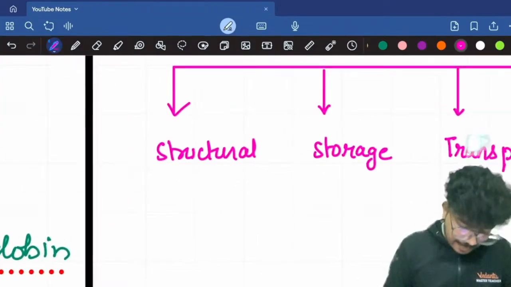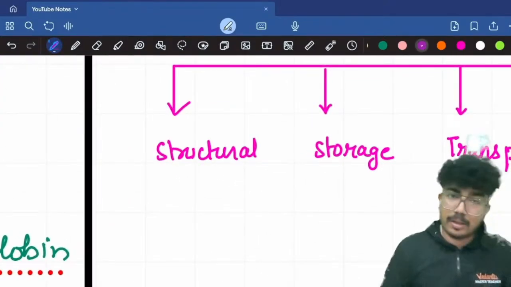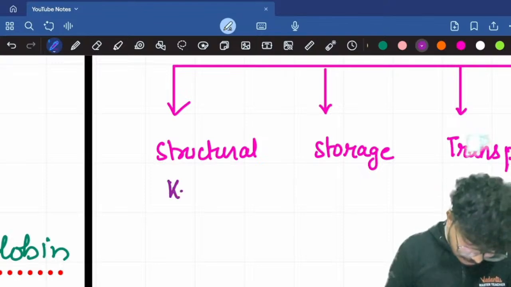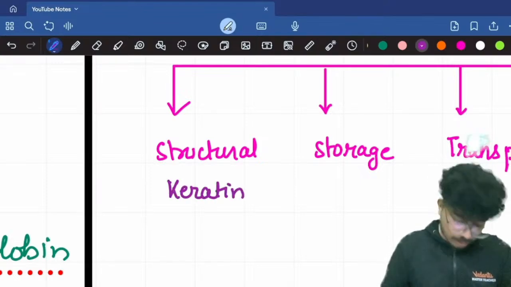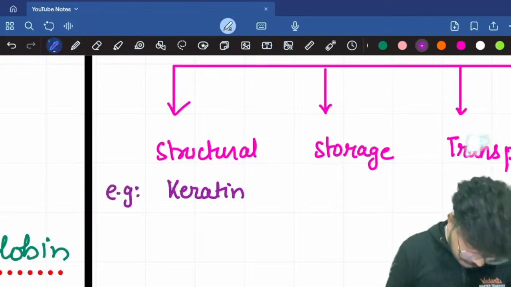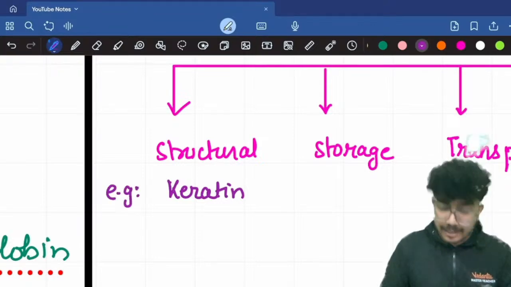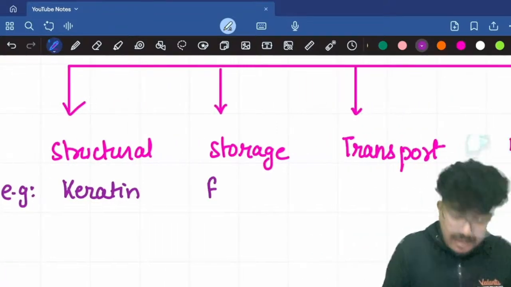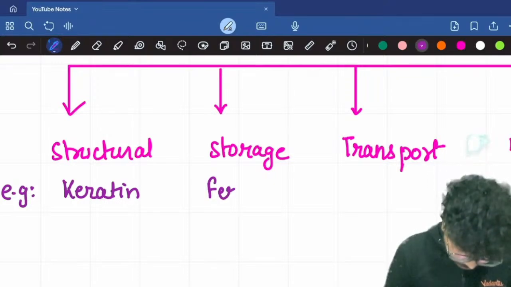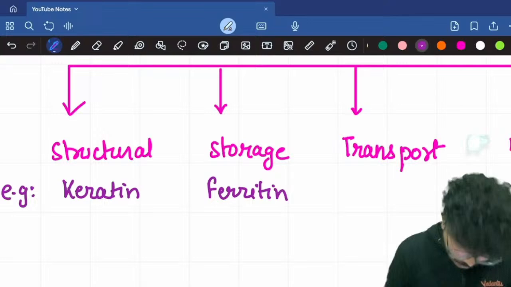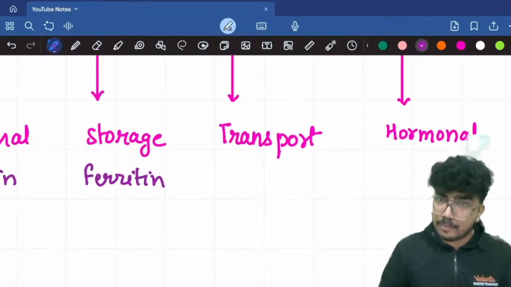For the example of structural protein, let's write keratin. For storage, let's write ferritin. Ferritin is the storage protein for iron. For transport, the most popular one, hemoglobin.